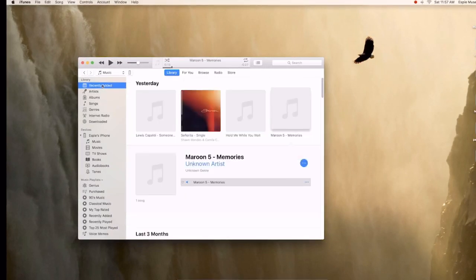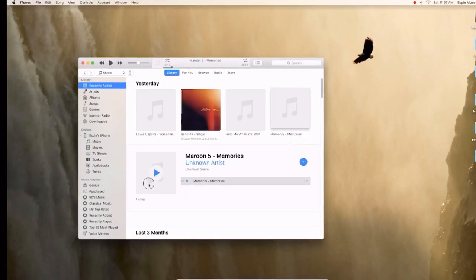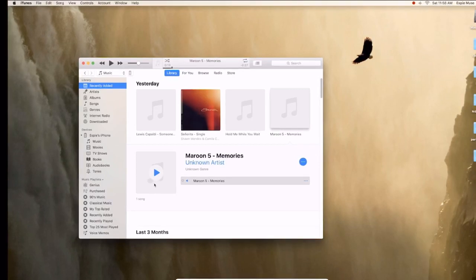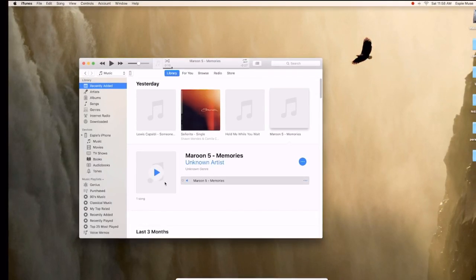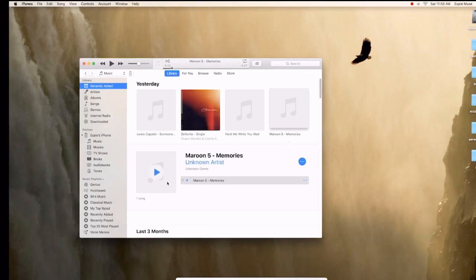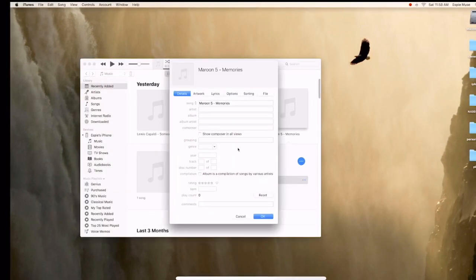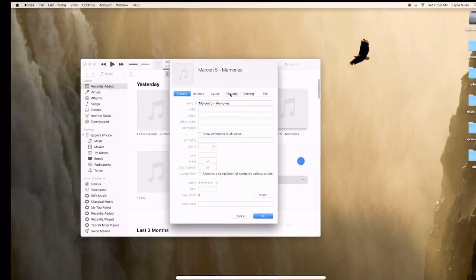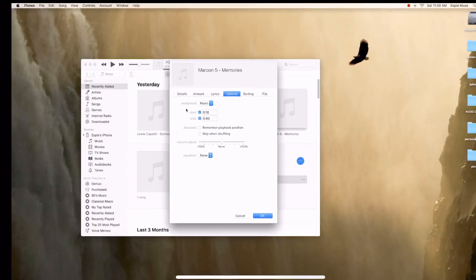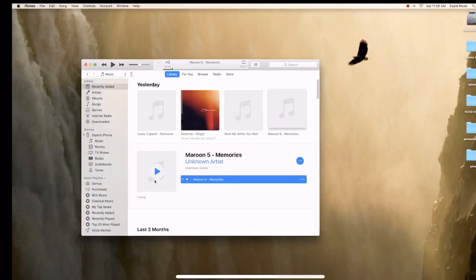Hindi, punta tayo sa recently added pala. So, ito. Ito siya. Bakit? Kasi 30 seconds na lang to. Hindi na to yung katulad ng dati. Saan ba nakalagay? Ito na siya. Ito yung ginawa natin kanina.